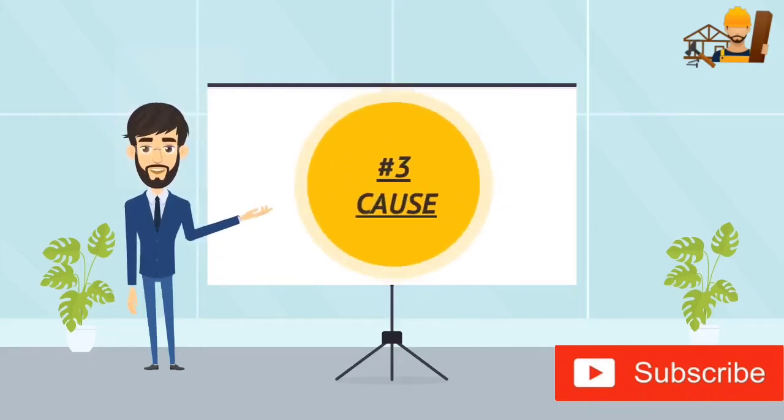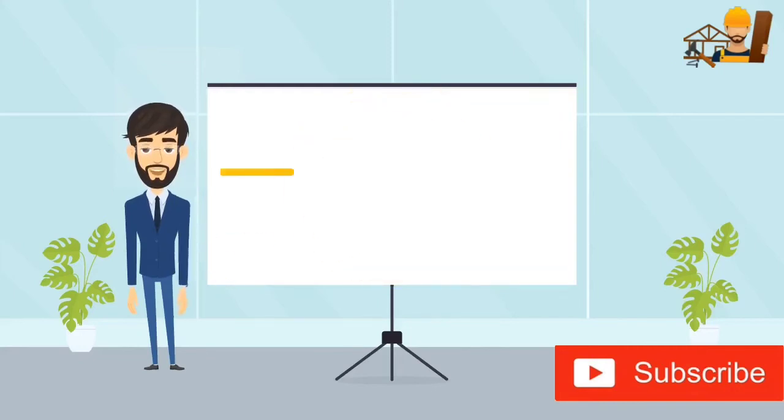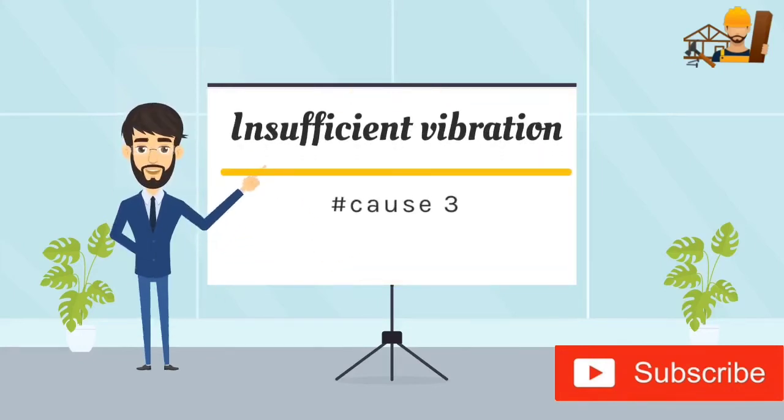Our third cause is insufficient vibration. Due to insufficient vibration, an excessive amount of entrapped air voids is generated, which most of the time are called bug holes. These empty spaces make the concrete weaker and more prone to cracking.